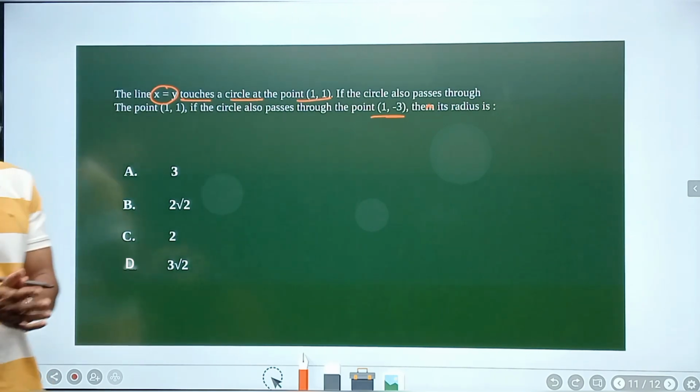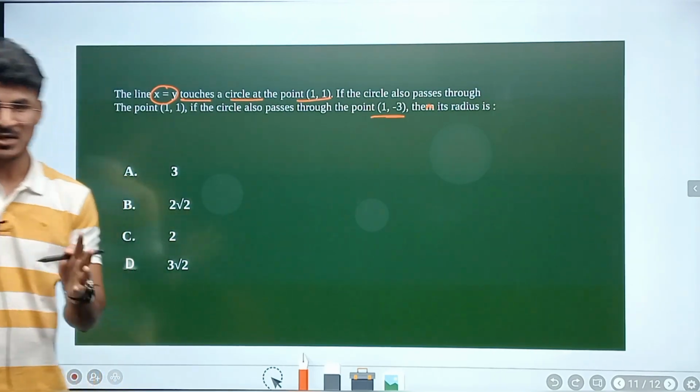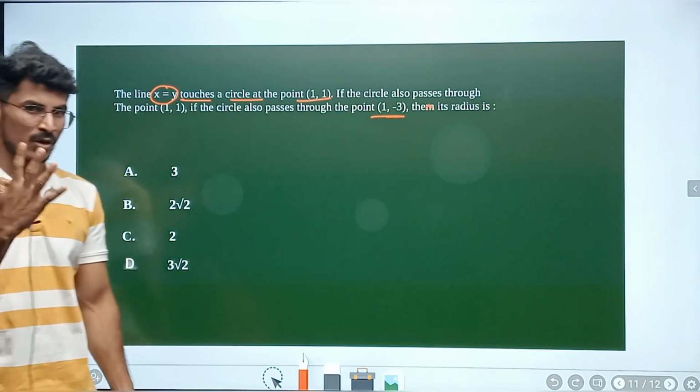As far as the family of circles subtopic is concerned, you have 4 properties.